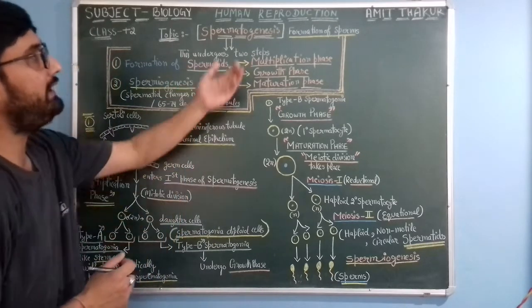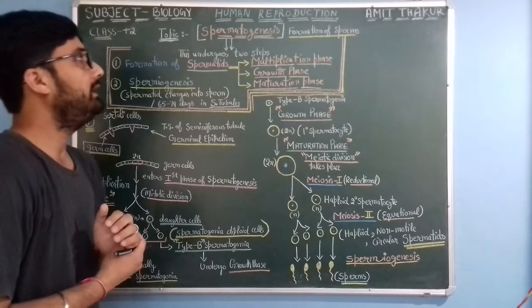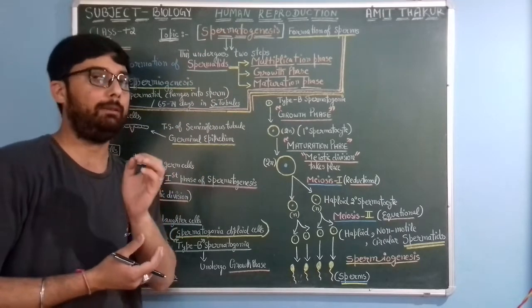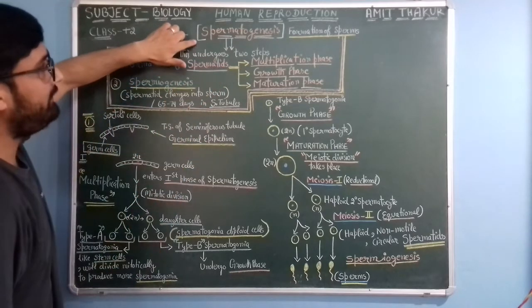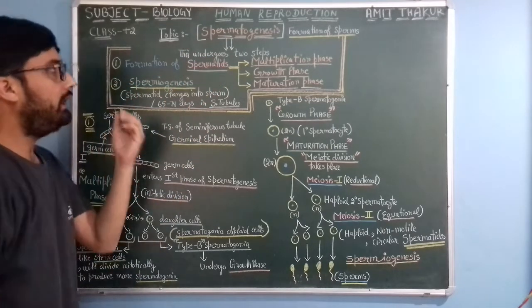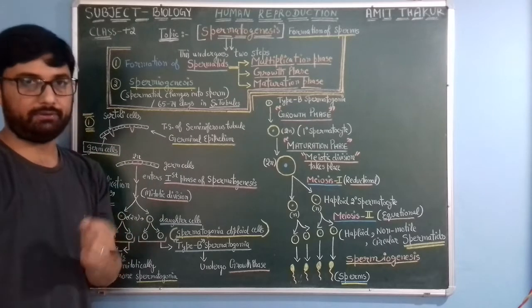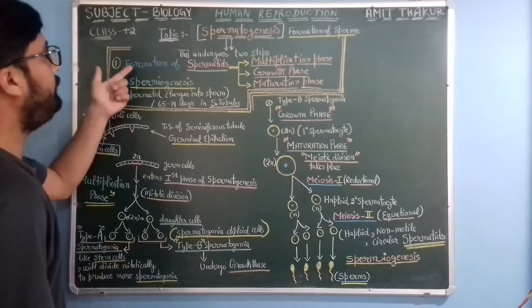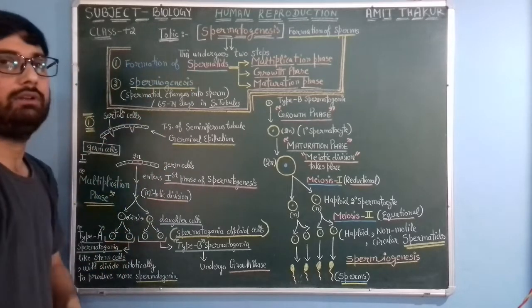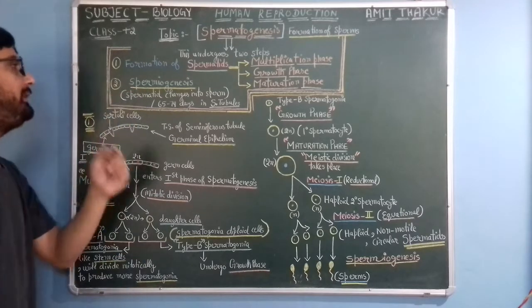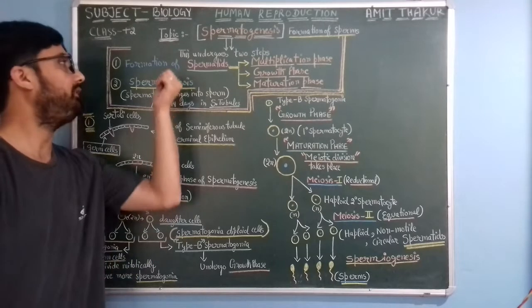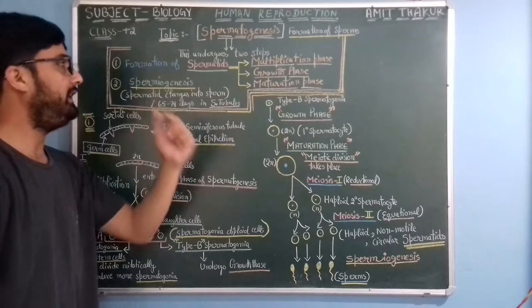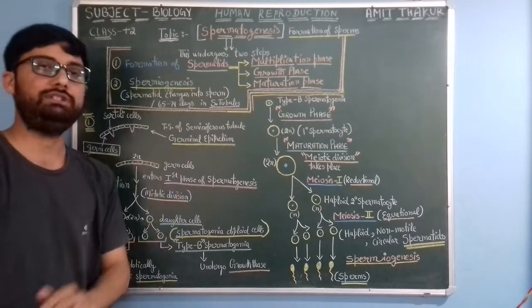As you know, it is formation of sperms inside the testis in seminiferous tubules. This spermatogenesis process undergoes two steps. One step is formation of spermatids and the second step is spermiogenesis.